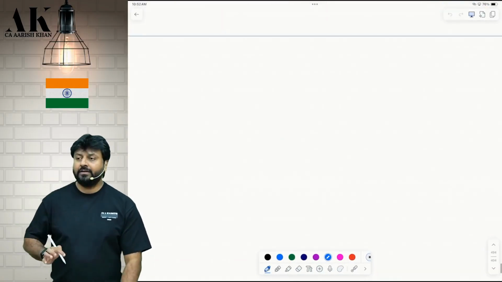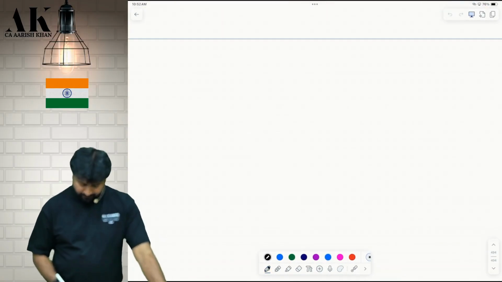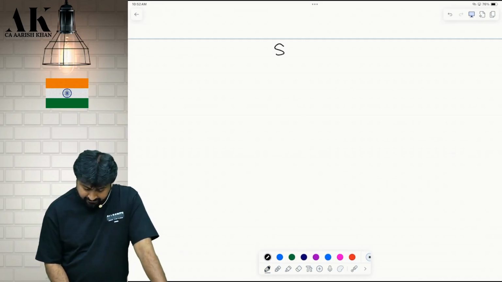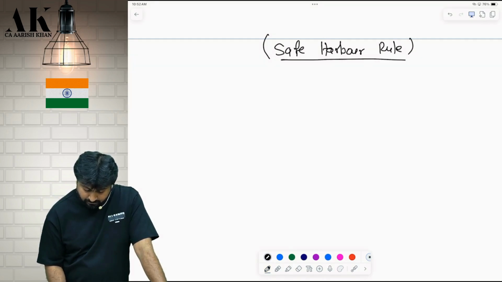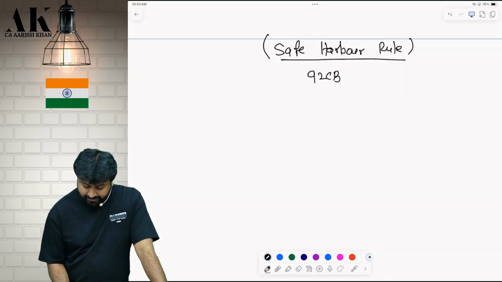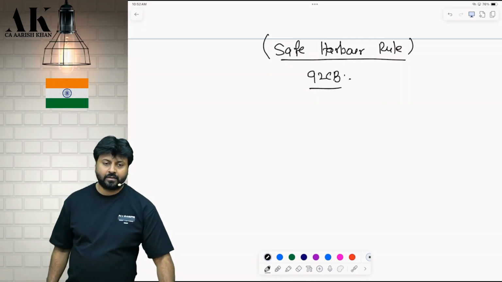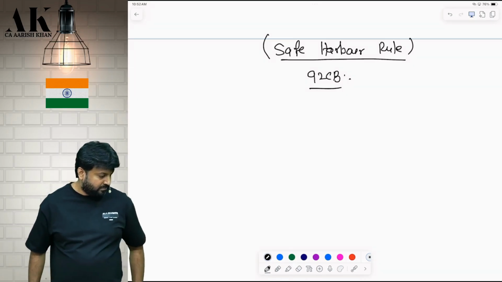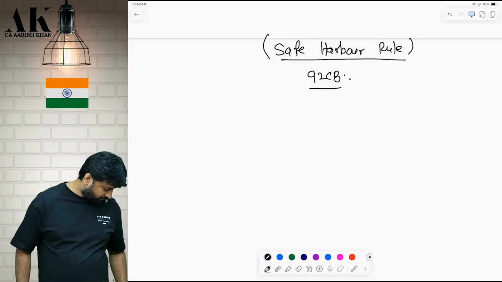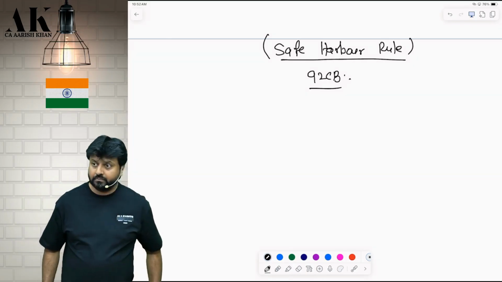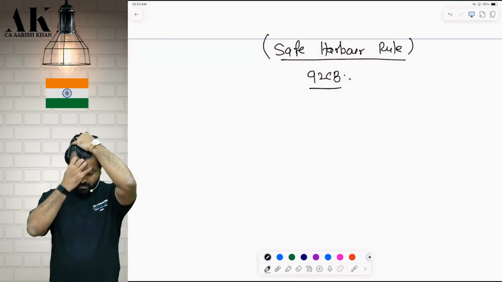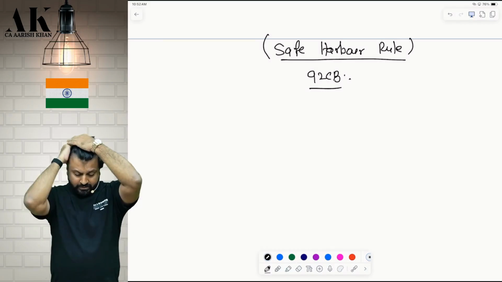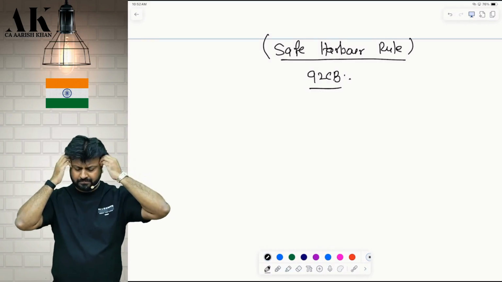The next part is the safe harbor rule, which is given under 92CB. Pay attention, please. Now, what is the safe harbor rule, sir? Pay attention.